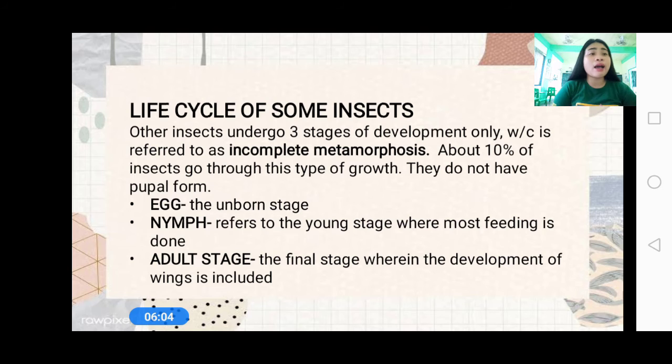Now, we have 2 types of life cycle in an insect, which we call complete metamorphosis and incomplete metamorphosis. In complete metamorphosis, we have the egg, the larva, the pupa, and the adult stage. While in incomplete metamorphosis, we have the egg, the nymph, and the adult stage only.